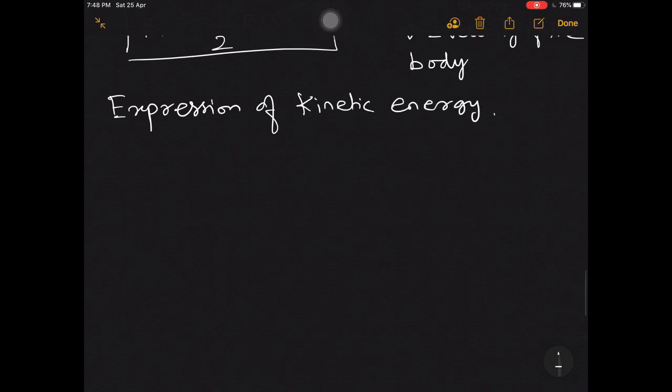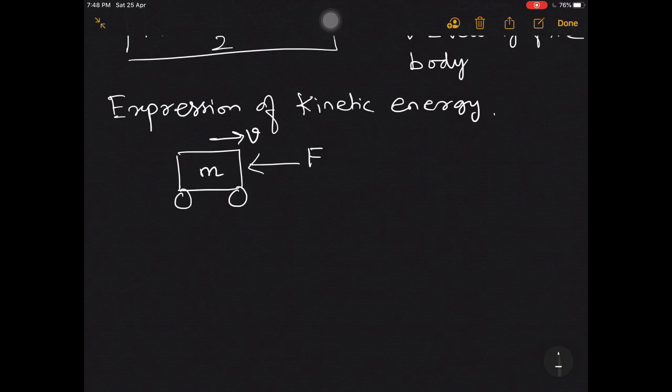See here, suppose this is a body of mass m and it is moving with some velocity v. I will find out how much kinetic energy it has. Now in order to do so, I will apply one opposite force and try to stop this body.